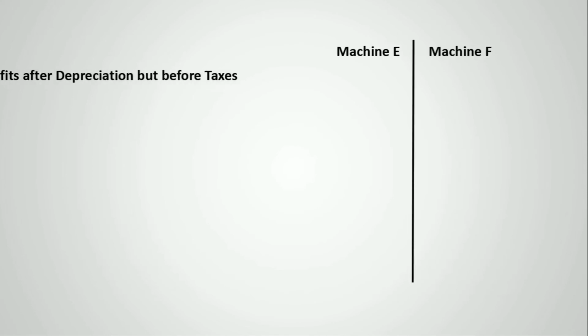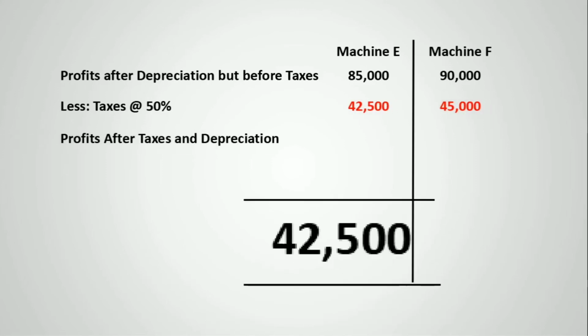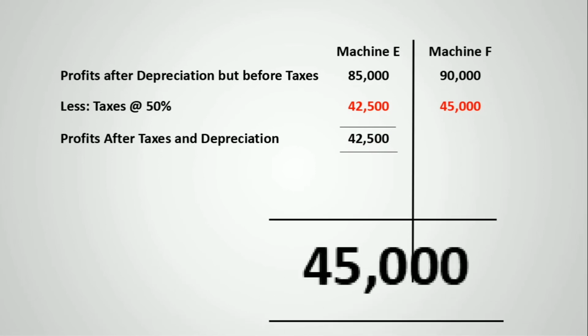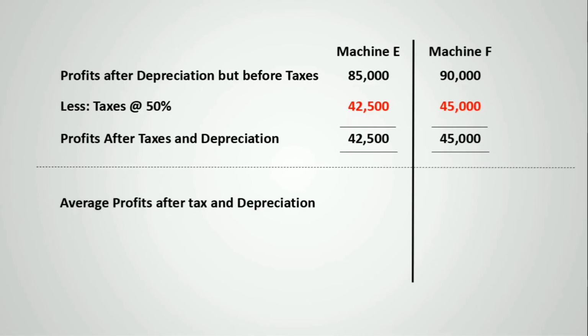So let's make it earnings after tax. So let's tax, assuming it to be 50%, we have profits after tax and depreciation: 42,500 for machine E and 45,000 for machine F. But wait, we require average profits after tax and depreciation. So we must divide the total profits by number of years. Now we have average profits of 8,500 and 9,000 for machine E and F respectively.